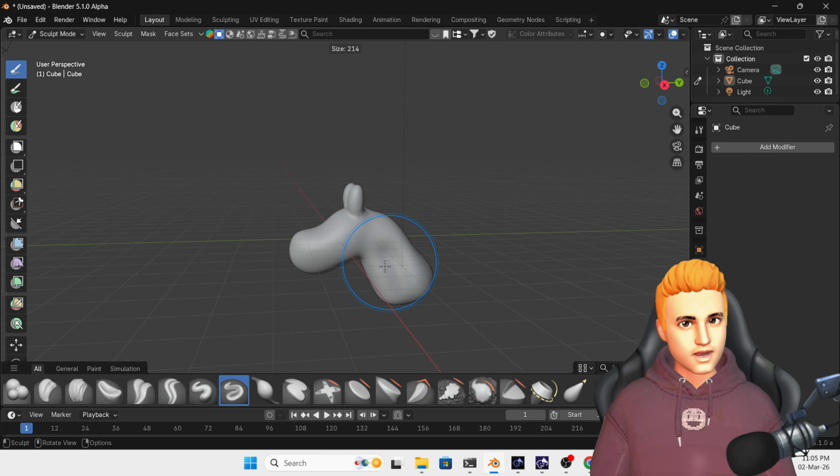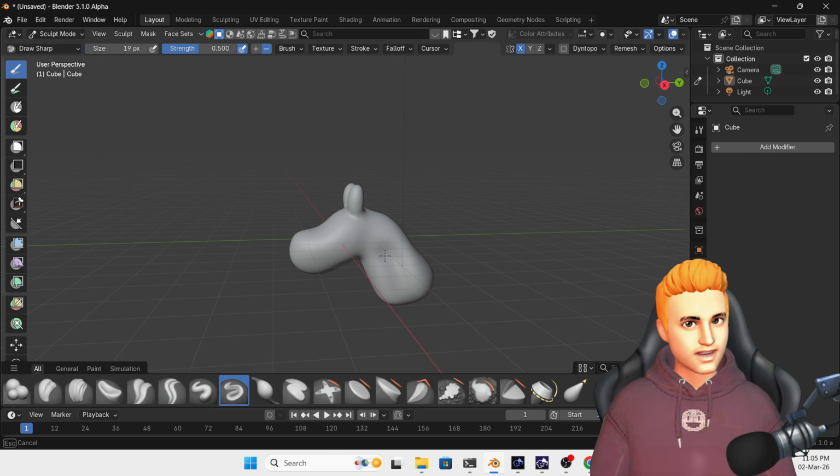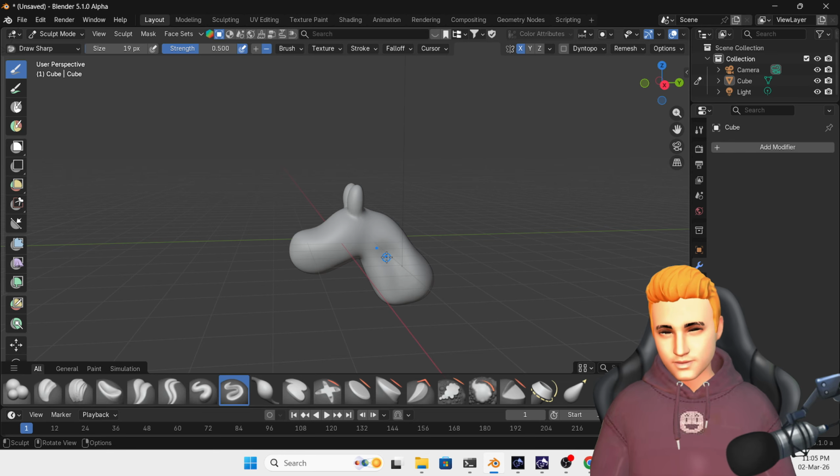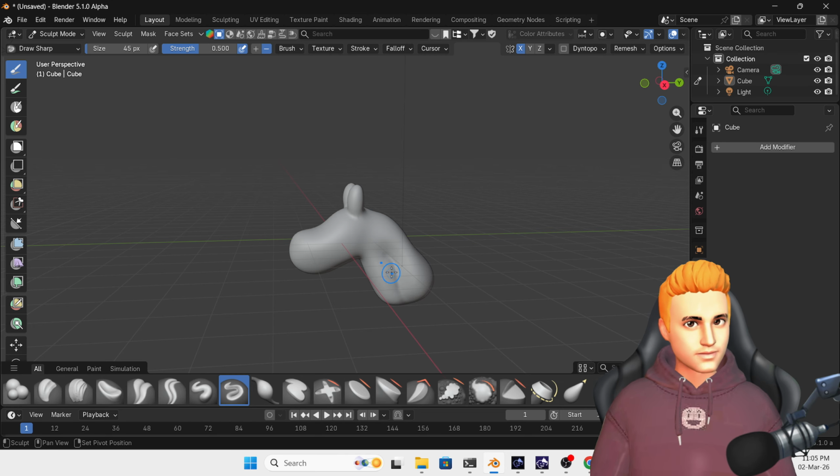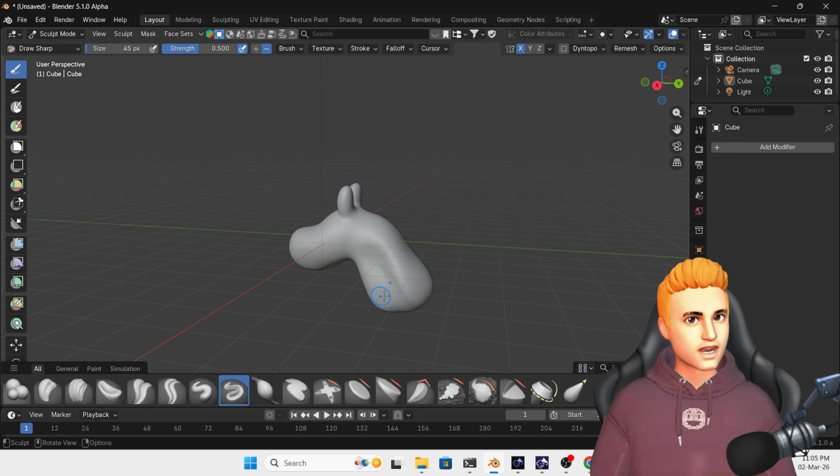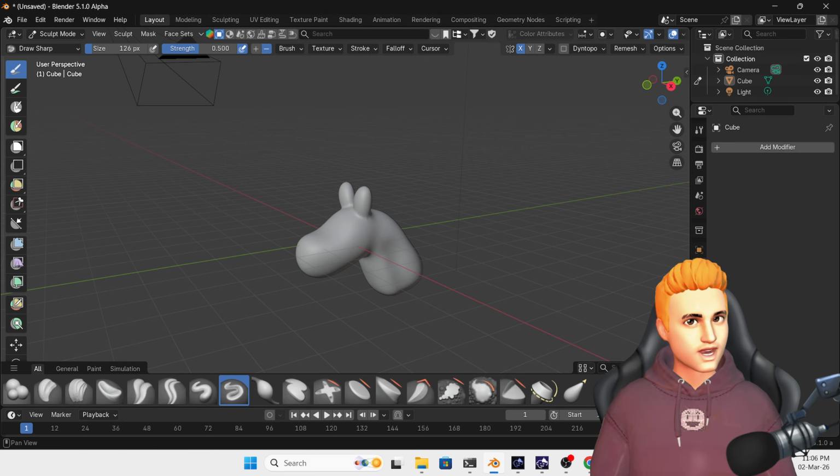Then press F again, decrease the size and then again press F, increase the size. Like this we can refine the shape a little bit. So we have something like this.